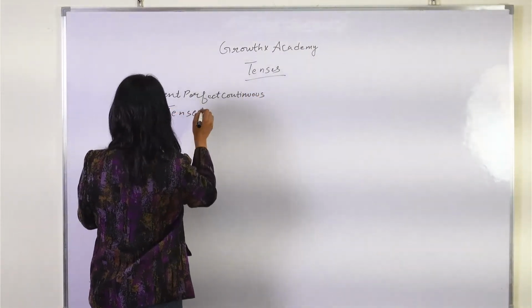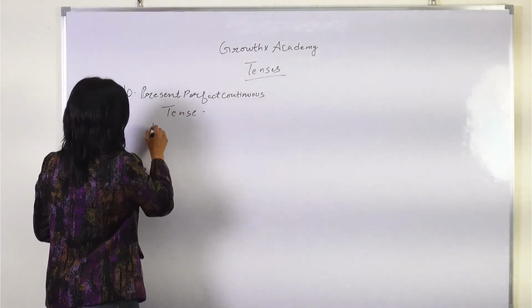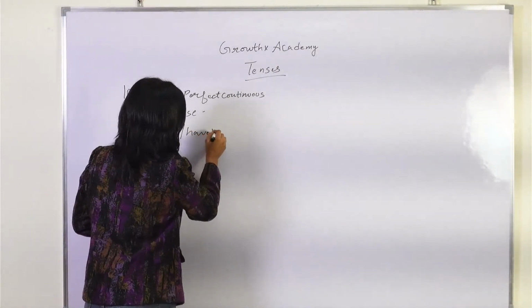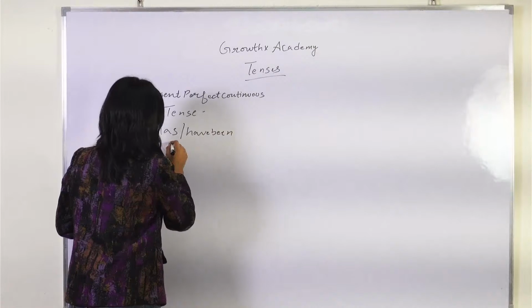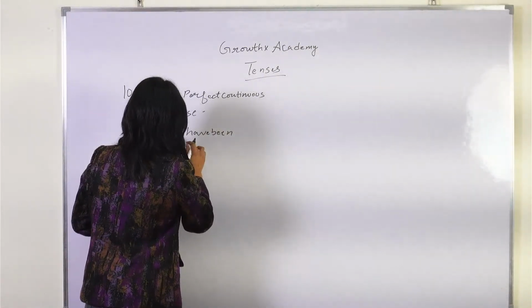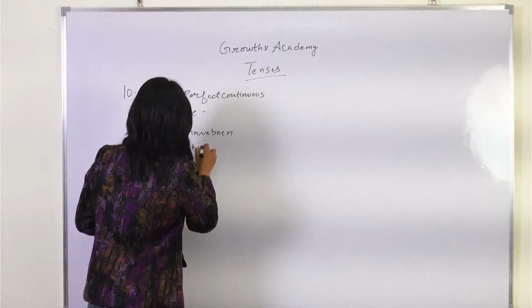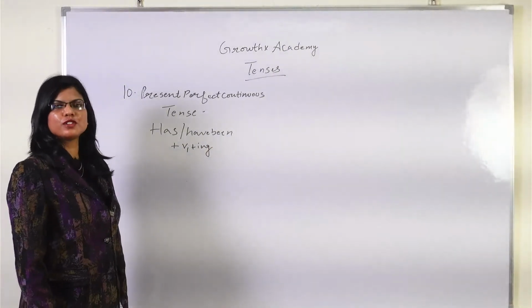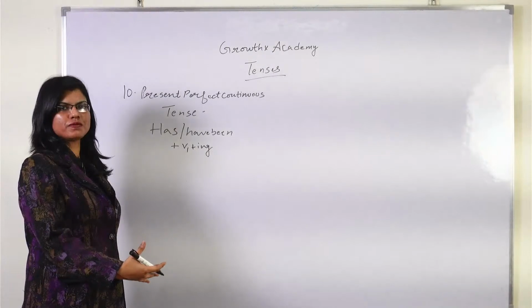So what is the rule here? Has, have been, has or have been, okay, plus V1 plus ing. All right. So now I want you to be very careful when you use this present perfect continuous